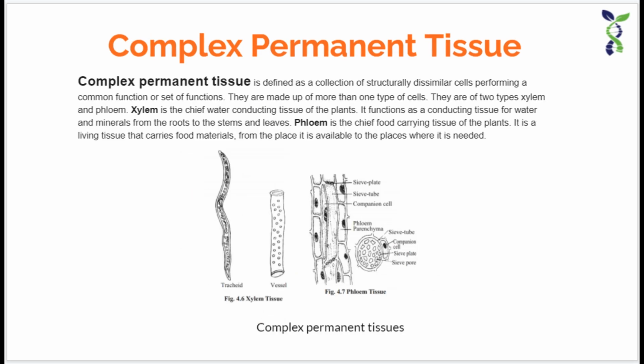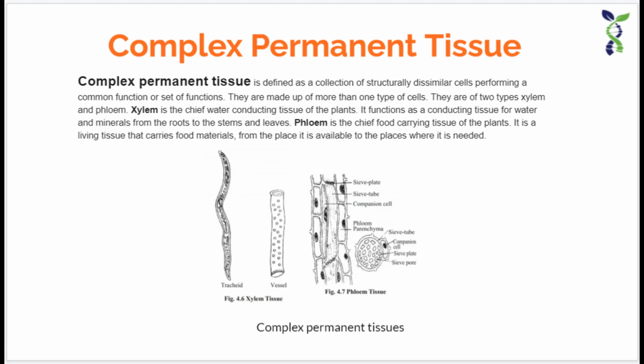The next type of permanent tissue is the complex permanent tissue. Complex permanent tissue have more than one type of cell. Students, please note down, before explaining the simple permanent tissue, I have explained that simple permanent tissue have generally one type of cell, or structurally the cells are same, or they perform a single function, but complex permanent tissue have one or more than one types of cell which work together and perform the function. It helps in transportation of various organic material, then prepared food material, etc.